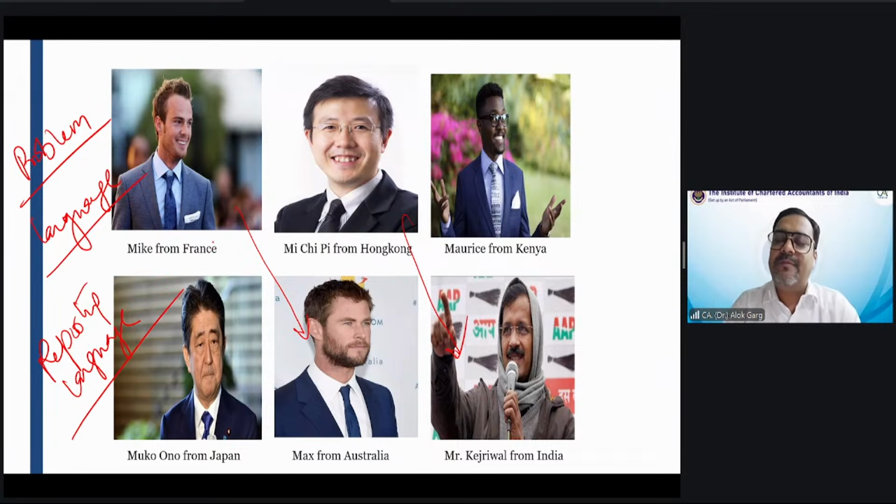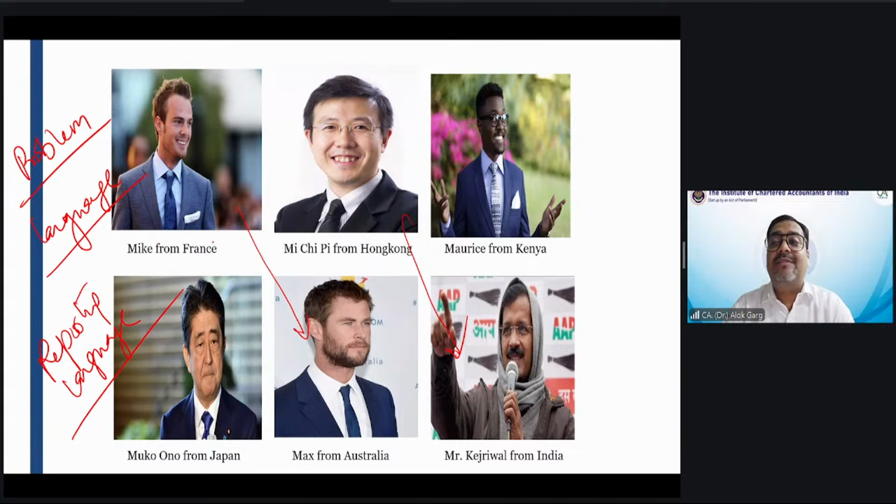Yes. So friends, you are a chartered accountant and you know the concept of substance over form, right? Whatever names I have taken, UK GAAP, US GAAP, French GAAP, African GAAP, Japanese GAAP, Canadian GAAP, you are absolutely right. Under form, the GAAP word is common. But under substance, you know what the prefix is? The prefix is the name of the country. In all these GAAPs, the name of the country is coming. It means all these accounting standards, all these GAAPs, are prepared, drafted, and applied for the specific country.